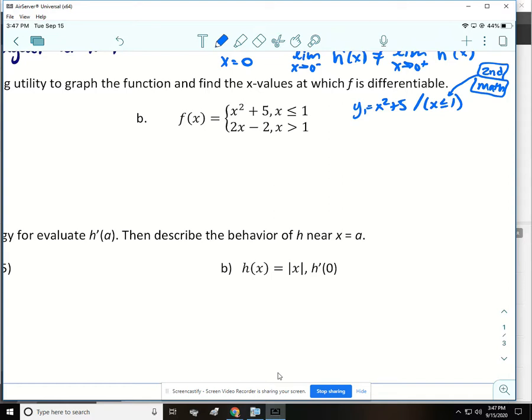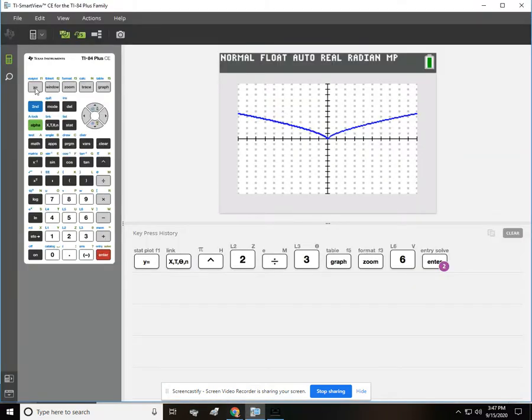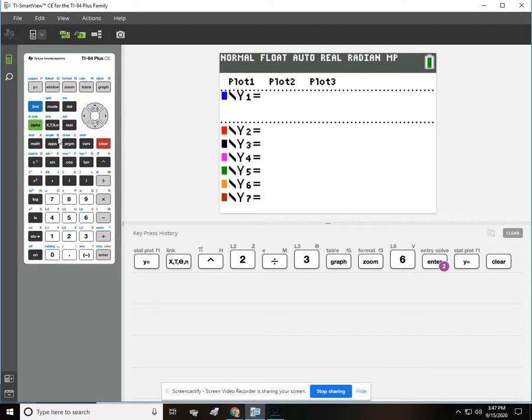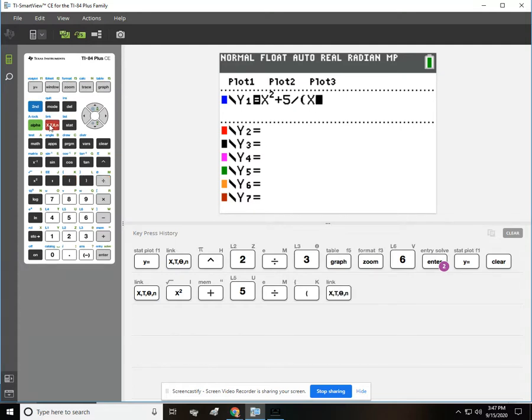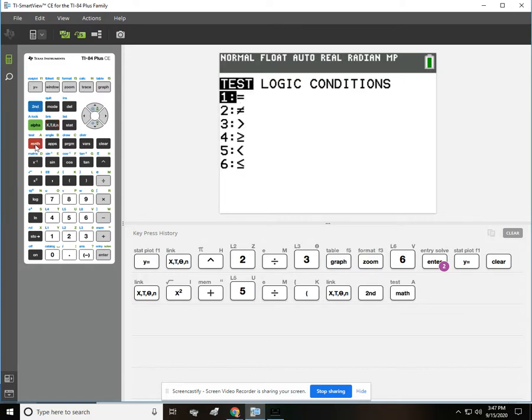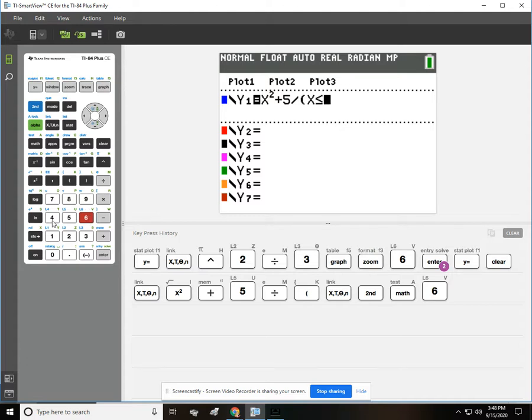Right? And then we need to do the other piece too. So we would do y2 equals, and then 2x minus 2, and then divided by, in parentheses, x is greater than 1. Okay, so let's type that in. Now don't forget about the divided by, and don't forget about the parentheses, because it will mess you up. So all of the greater than, less than, equal to, all that stuff is second, and then math. And this one is going to be less than or equal to, and 1.